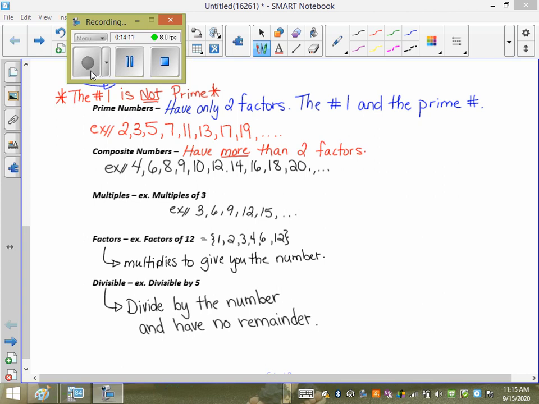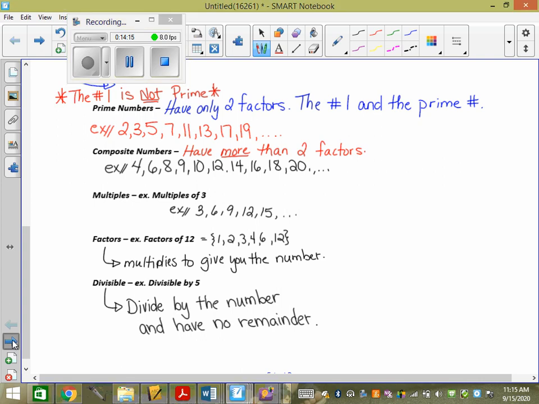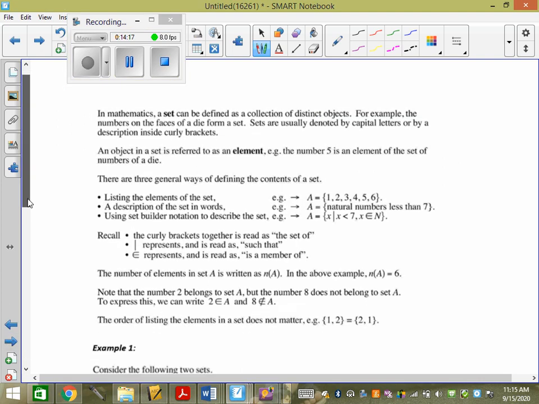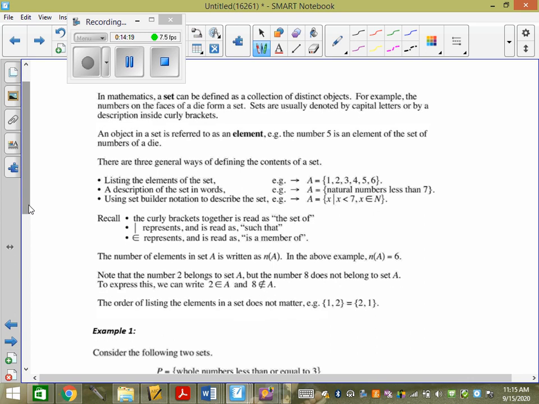Then we're going to flip over. Okay. In math, just be happy you don't have to handwrite it.